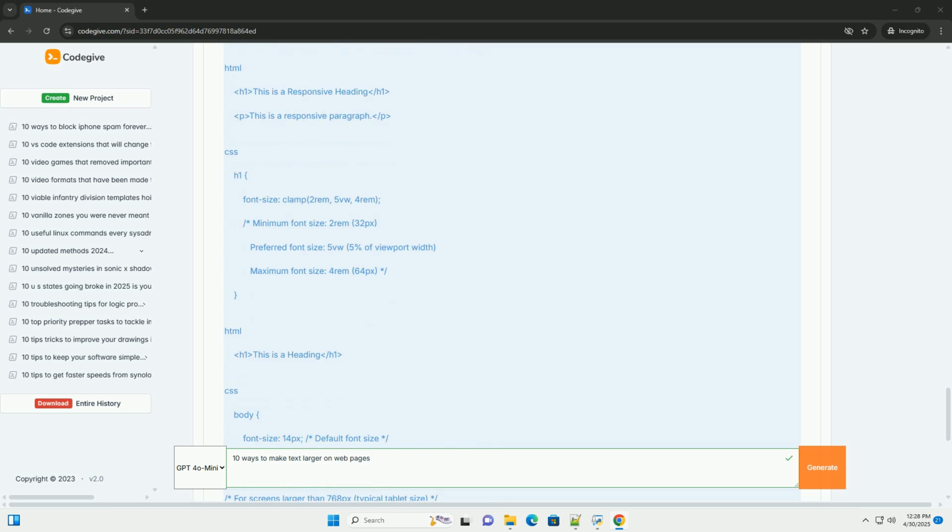Summary table. Method, description, advantages, disadvantages, use cases. Inline styles: style attribute in HTML element, quick and easy for simple overrides. Not maintainable, high specificity. Quick tests, minor overrides. Internal styles: style tag in head, better than inline, but still limited scope.